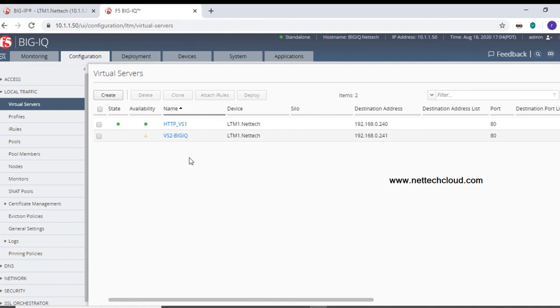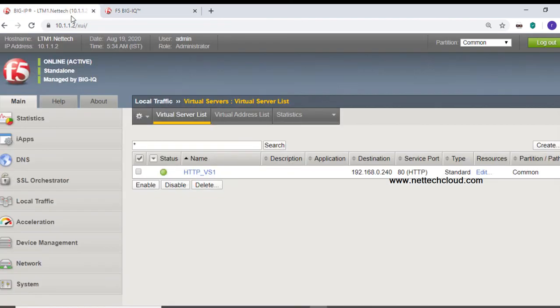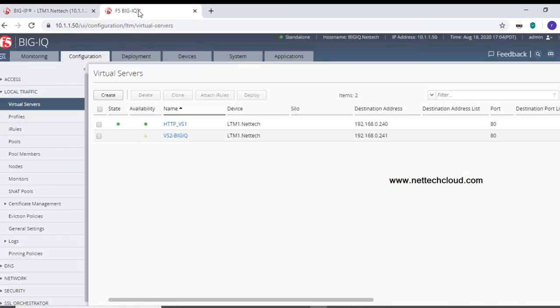Save and close, right? And here, look at the status: http_virtual_server_1 is green. Now it has collected metrics from the BIG-IP. Earlier the status was unknown, but now it is known because the status is green. And the configuration that I did here on BIG-IQ is still on the BIG-IQ only, right? Not pushed to the F5 BIG-IP.